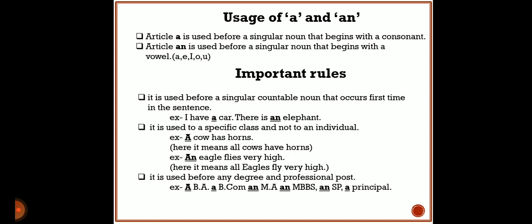The next one is a post, SP. SP, yes, begins with a vowel sound, so we have taken an. But in the last example of this profession or degree, principal, here we have used a because P is not a vowel, it is a consonant, so we have used a before the noun principal. So these are the important rules of using a and an. Let us see next.